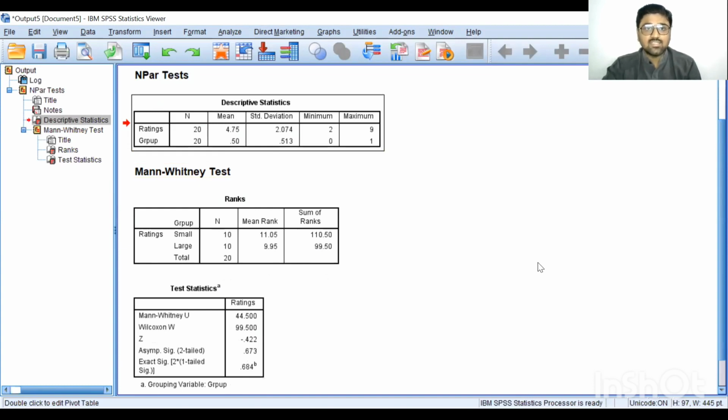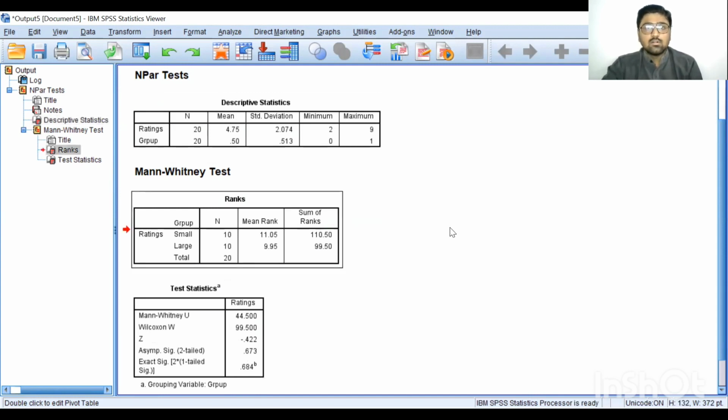First table shows the descriptive statistics. So you can see the mean rating is 4.75, standard deviation is 2.07, minimum rating is 2, and maximum rating is 9. Another table shows the ranks. So here we have sample size in each group. So we have 10 people from small cities and 10 people from large cities.